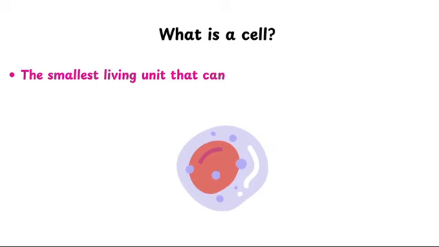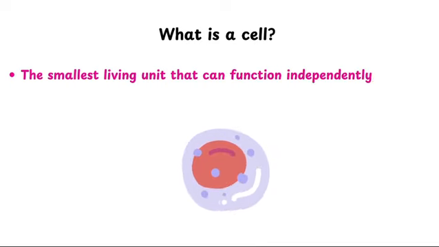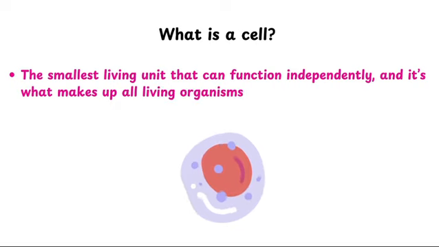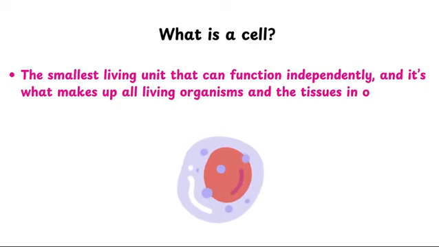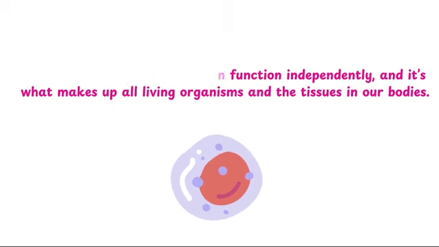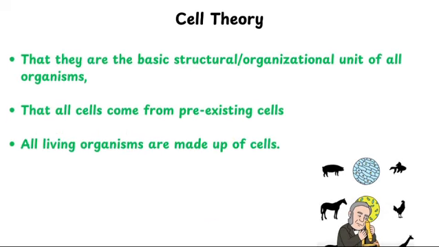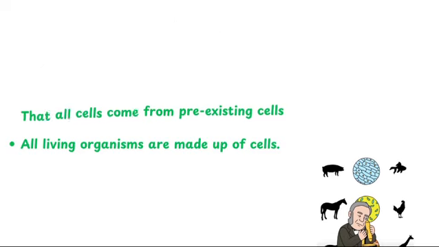A cell is the smallest living unit that can function independently, and it's what makes up all living organisms and the tissues in our bodies. Cells are best understood through cell theory. Cell is the basic structural and organizational unit of all organisms. All cells come from pre-existing cells, and all living organisms are made up of cells.